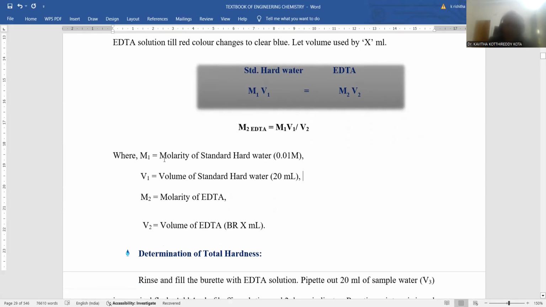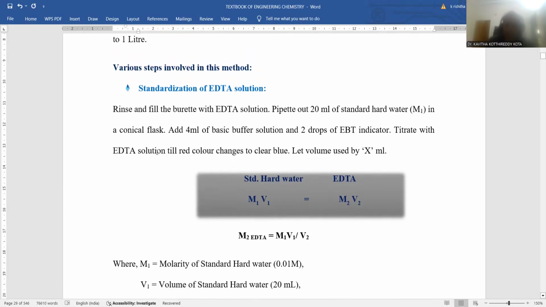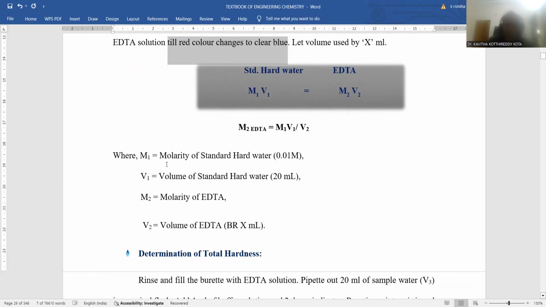Here, as we already know, M1 stands for the molarity of standard hard water, that is known to you. We prepared a 0.01 molar solution. Then the volume of standard hard water we are pipetting into the conical flask is 20 ml. Molarity of EDTA is the requirement in step number 2. Volume of EDTA is nothing but the burette reading recorded for the color change from red to blue. So all these values are known except M2, so M2 is to be calculated in step number 2.